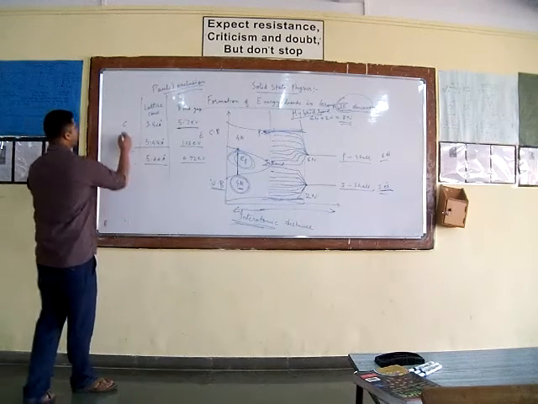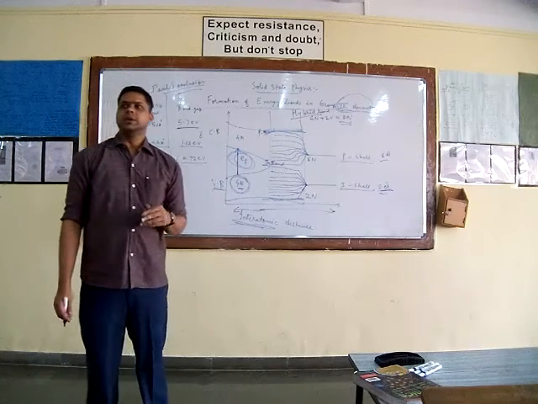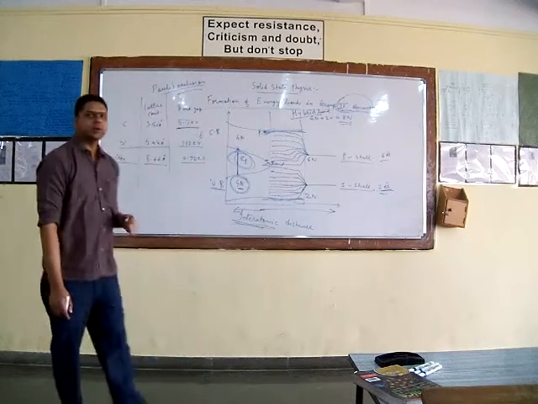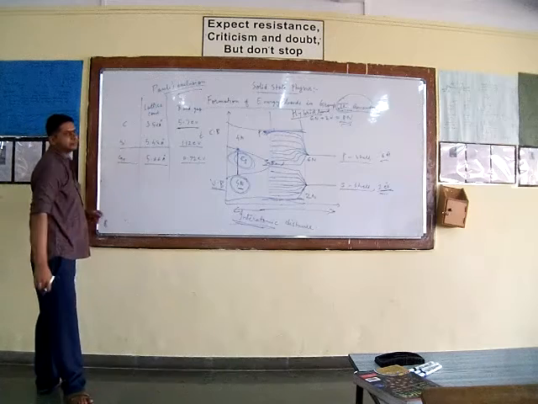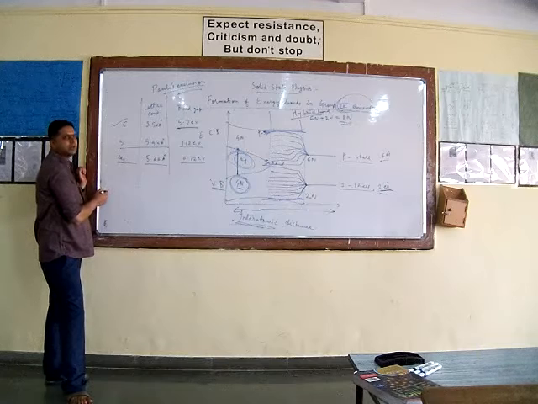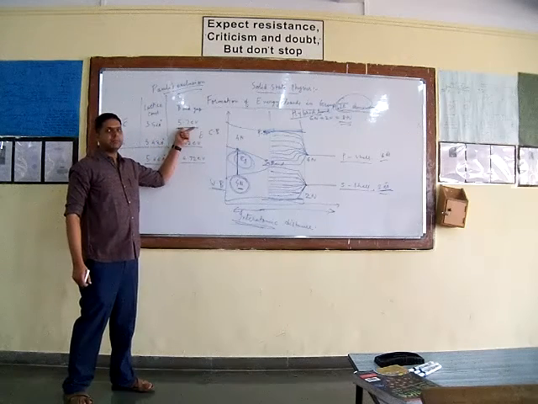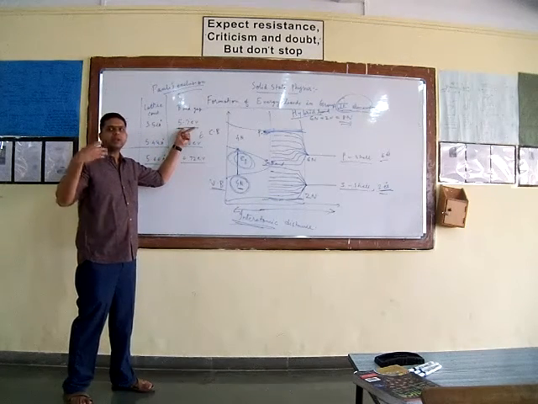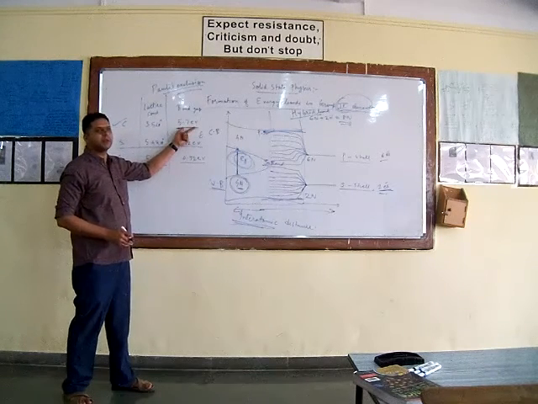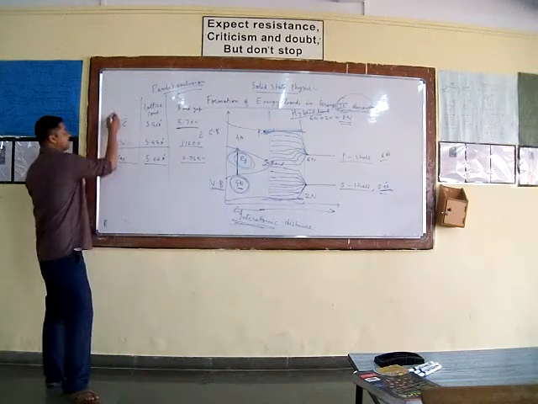So how will you classify carbon, silicon and germanium? We have already discussed the classification of solids into insulators, conductors and semiconductors on the basis of the energy band diagram. So how will you classify them? Carbon is an insulator. Why? If the energy gap between the valence band and conduction band is more than 5 electron volt, then it is classified as an insulator. Here the energy gap is 5.7 electron volt, which is more than 5 electron volt. So carbon is an insulator.